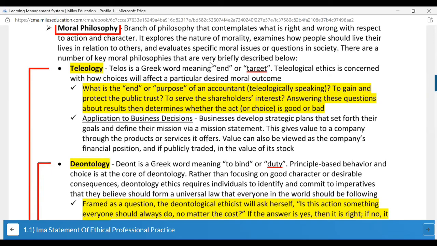Teleology. Telos is a Greek word meaning end or target. So whenever you're taking any action, what is the final target? What is the final outcome? That is what you will focus on, and accordingly you will decide what action you have to take. So here we are talking about moral philosophy: what you should do.